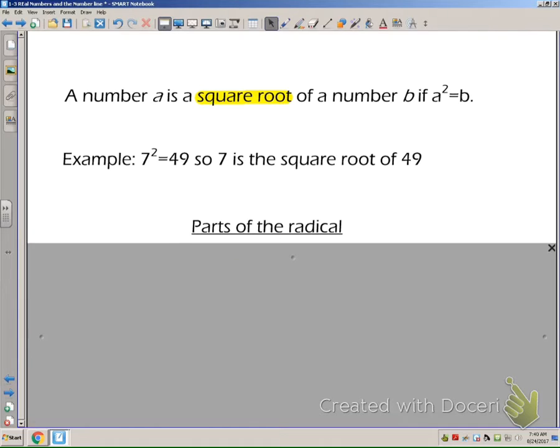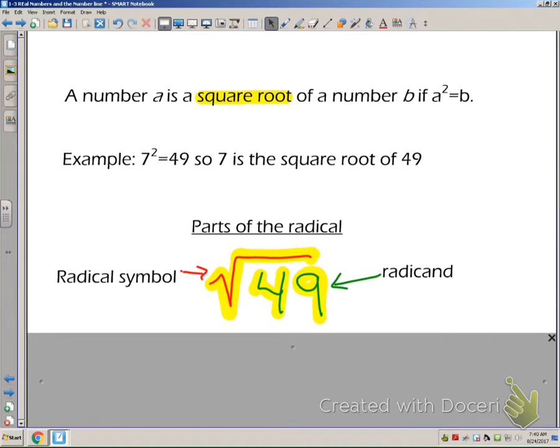So we've got different parts to the radical. The radical is the whole thing, the way that it's written, this whole entire square root of 49 is called the radical. Now, the red part is known as the radical symbol, and then, of course, the number underneath is called the radicand. So 49 is the radicand. The radical symbol is the square root symbol, and all of it put together is called a radical.